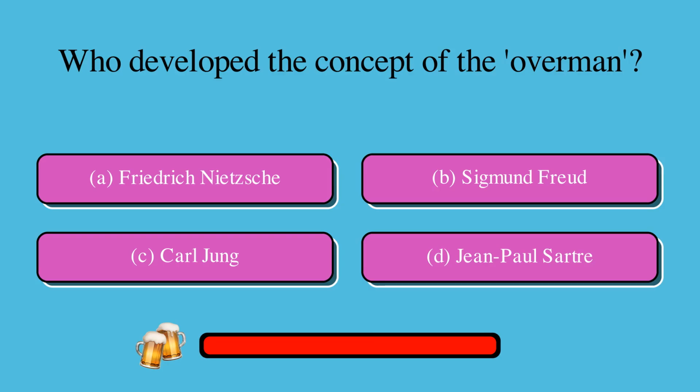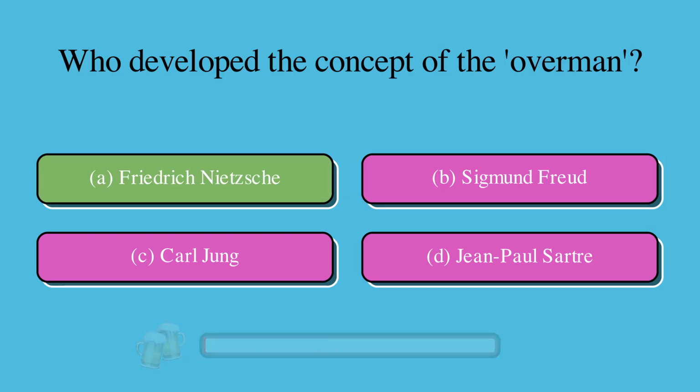Who developed the concept of the overman? Is it A. Friedrich Nietzsche, B. Sigmund Freud, C. Carl Jung, or D. Jean-Paul Sartre? The correct answer is A. Friedrich Nietzsche.